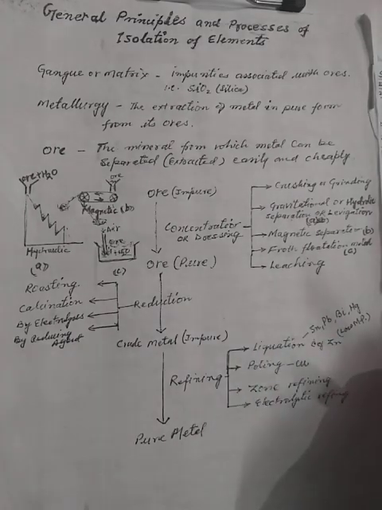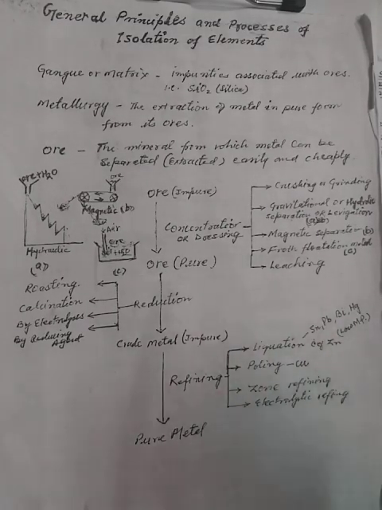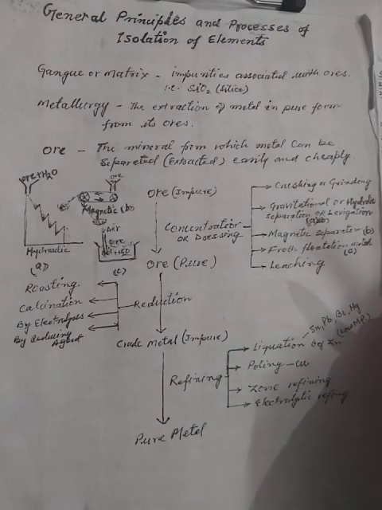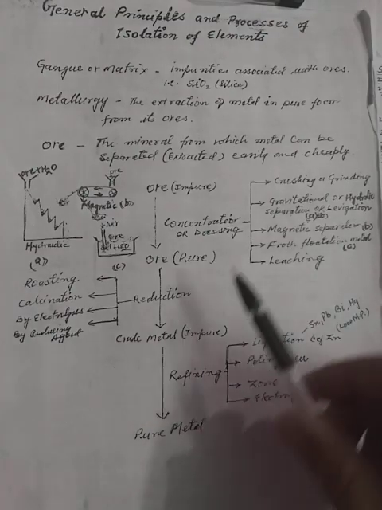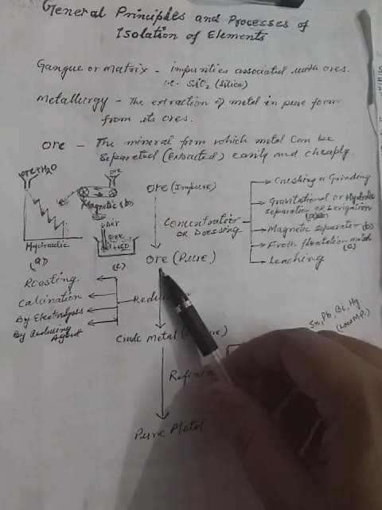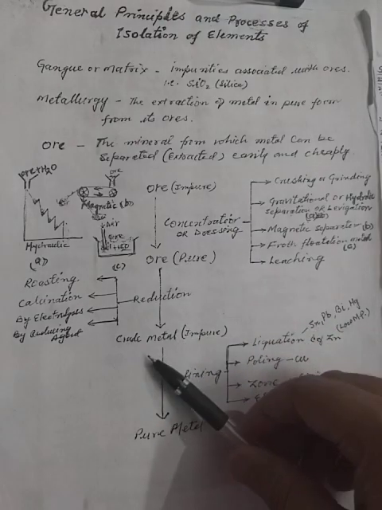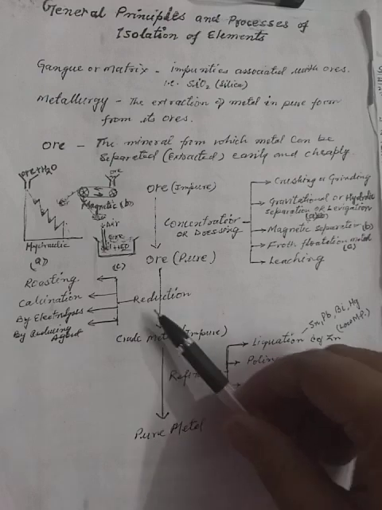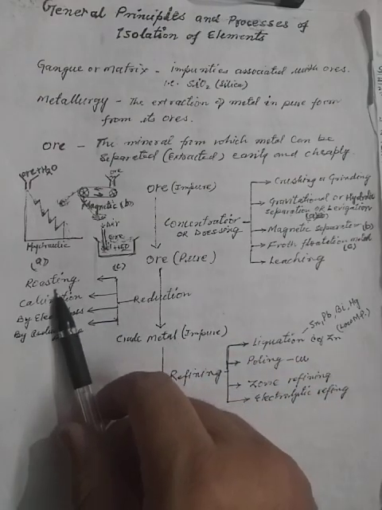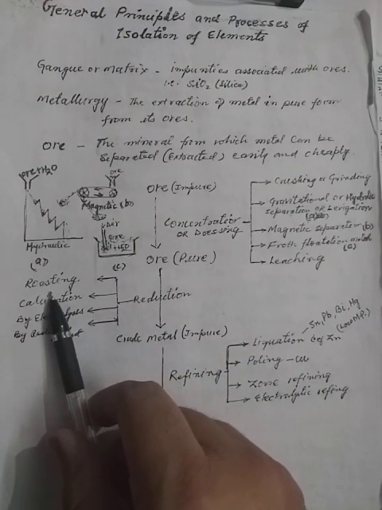And leaching is a long process in which the ore is heated at different temperatures to remove the impurities in the form of volatile gases. Now, when you get the pure ore, it is converted into impure metal. Metal can be obtained, but the metal will be impure. That is reduction. So roasting, you know, is when the ore is heated in excess of oxygen.